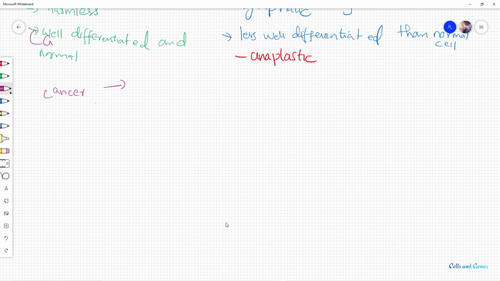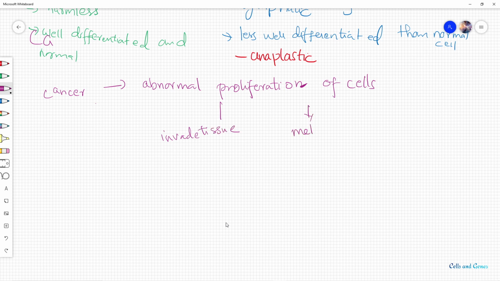So the definition of cancer is an abnormal proliferation of cells that can invade tissue and can metastasize to distant sites.